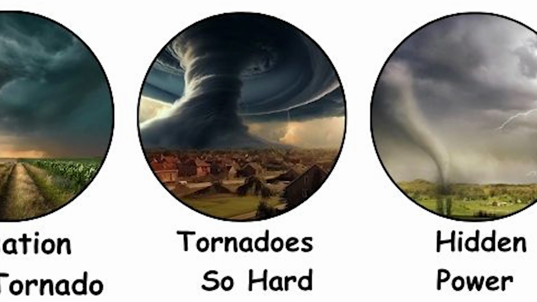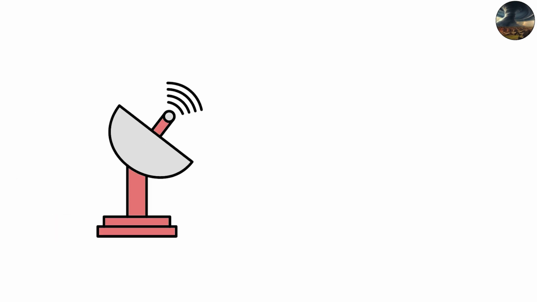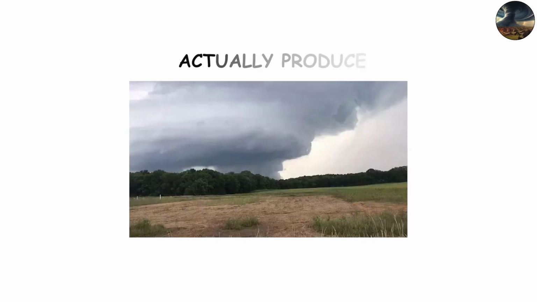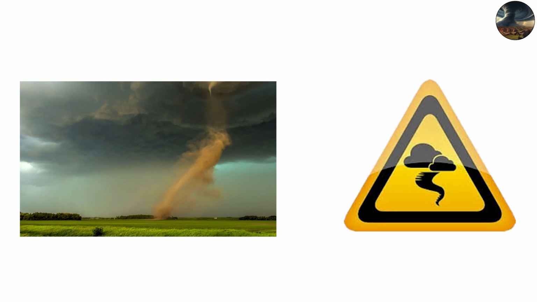Why tornadoes are so hard to predict. Despite decades of research, predicting exactly where and when a tornado will form is still one of meteorology's toughest challenges. Radar can detect rotation within storms, but knowing which ones will actually produce a funnel is uncertain. Tornadoes can form and touch down in less than a minute, leaving almost no warning.